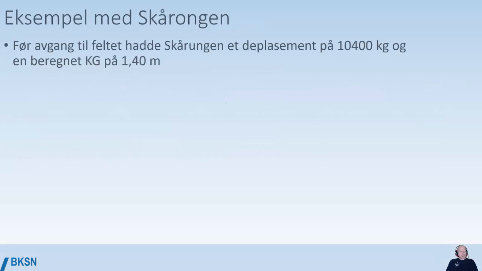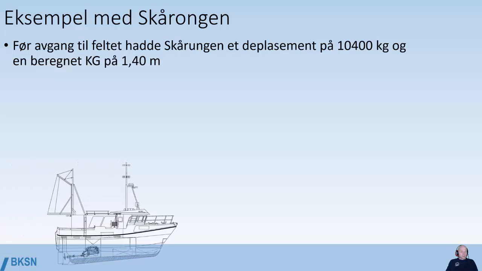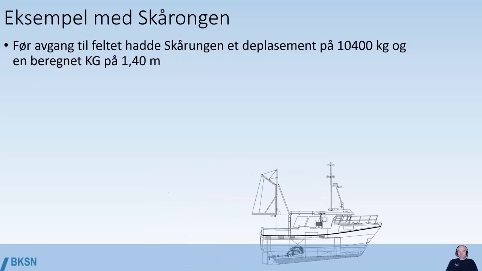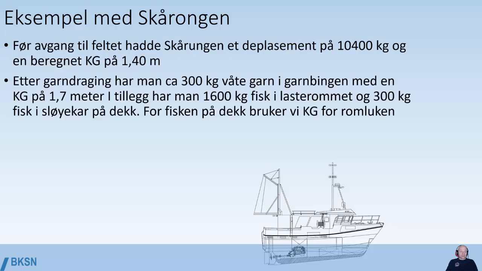And we're going to have an example with a small fishing boat here. Before she went out to the fishing grounds, she had a displacement of 10,400 kilograms and a calculated VCG of 1.4 meters. After pulling in the nets, you have about 300 kilograms of wet fishing nets on board with a VCG of 1.7 meters.